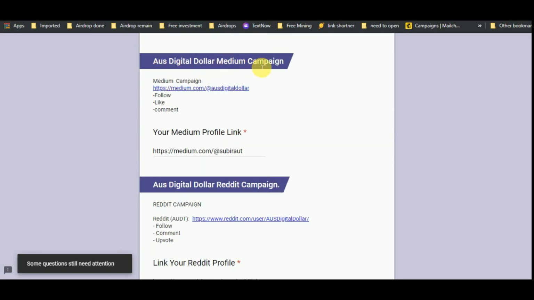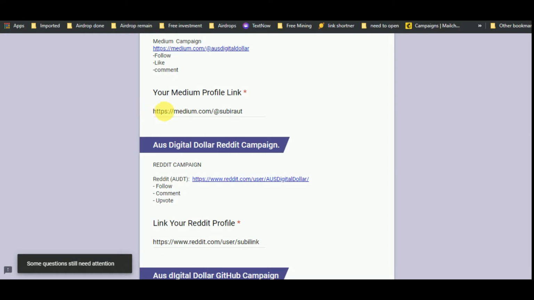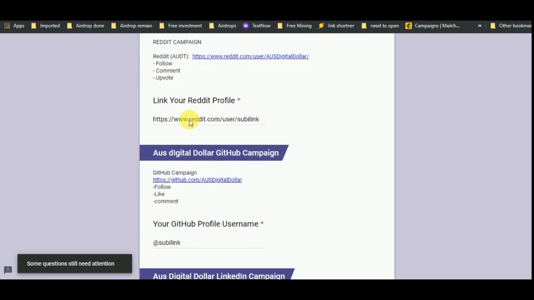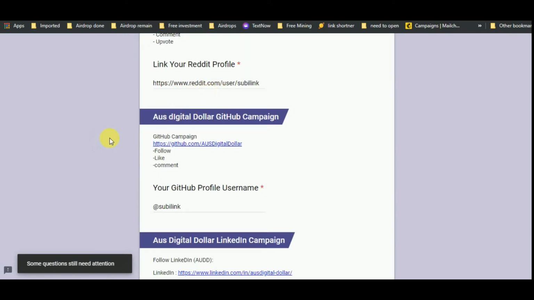And for the US Digital Dollar Medium campaign, you have to simply go to this link, follow them, like and comment on the post and post your Medium profile link here. After that, in the Reddit campaign, you have to simply go to this link and follow them, comment, upvote, and post your Reddit profile link here.